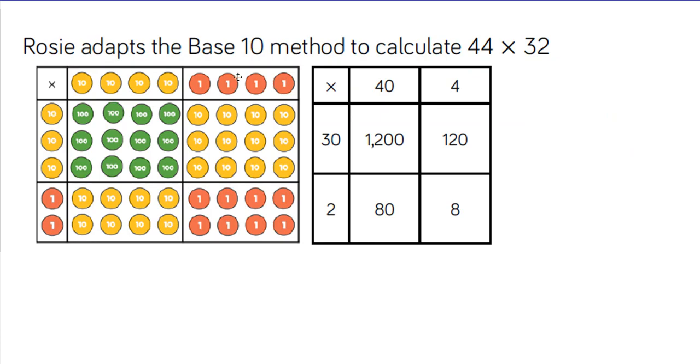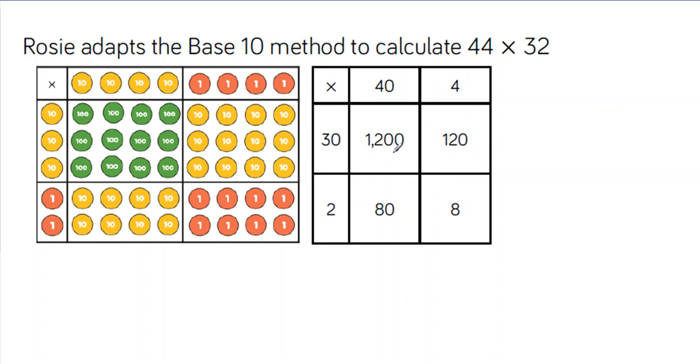So it says here that Rosie adapts her base 10 method to calculate 44 times 32. So instead of using place value counters or base 10 equipment, she's now just used the numbers in there to help her. And she said 30 times 40 is 1,200. 30 times 4 is 120. 2 times 40 is 80. And 2 times 4 is 8. And if we wanted to work out the answer to the question, then we would add them across.